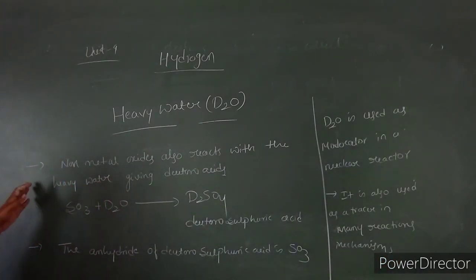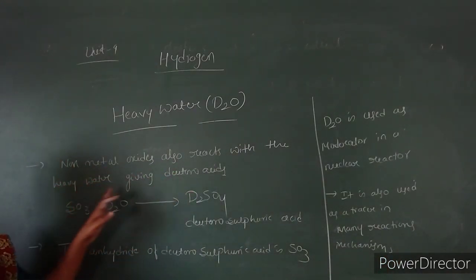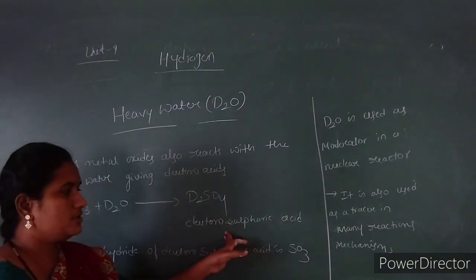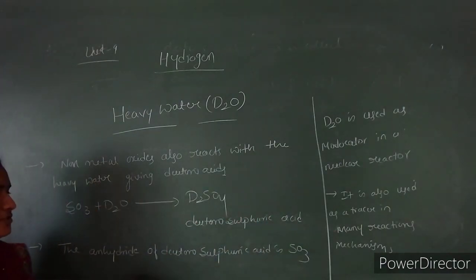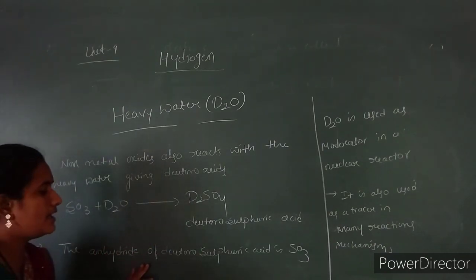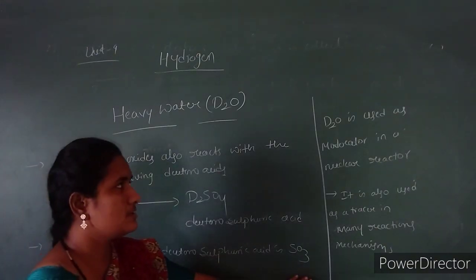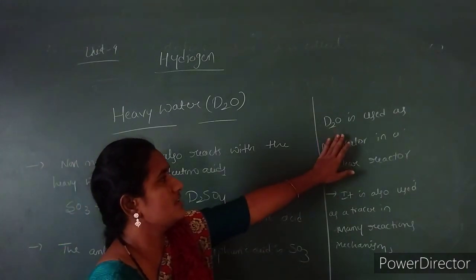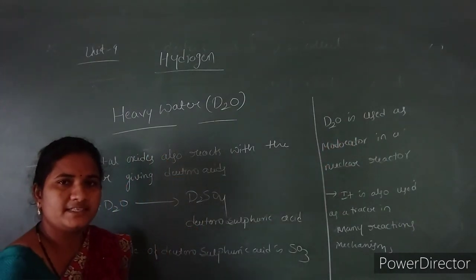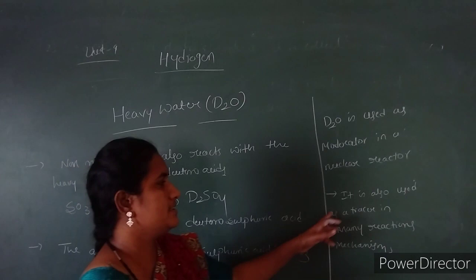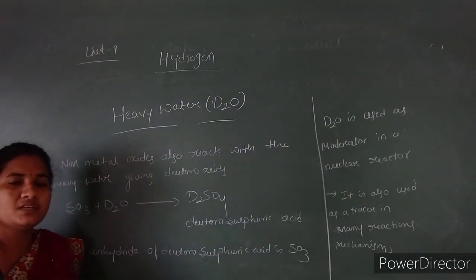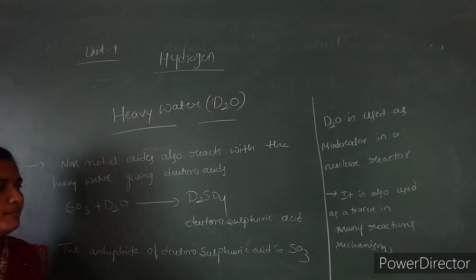So heavy water reacts with non-metal oxides giving deuteroacids. For example, sulfur dioxide reacts with heavy water to form deuterosulfuric acid. If we remove D2O from deuterosulfuric acid, we get its anhydride, sulfur trioxide. Heavy water is used as a moderator in a nuclear reactor and as a tracer for the study of reaction mechanisms. So this is about heavy water.